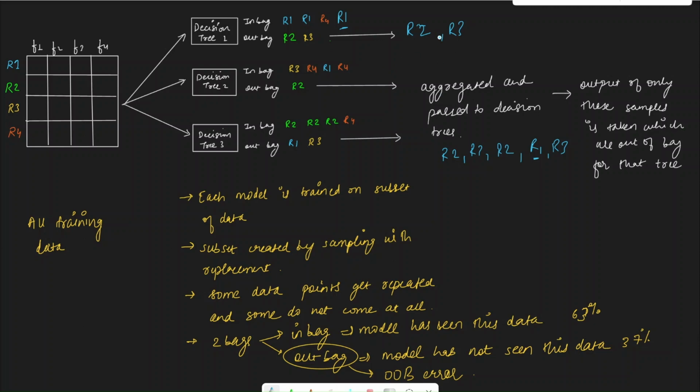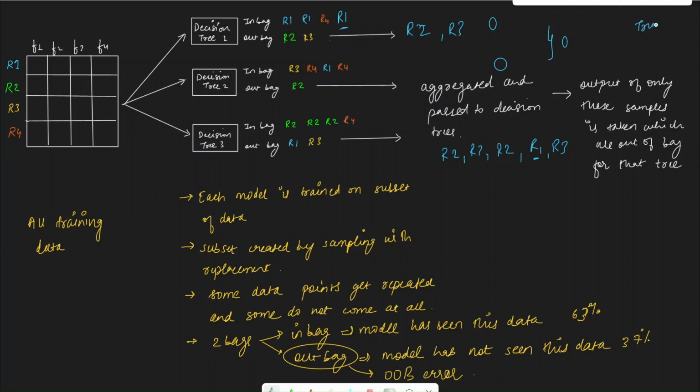Once we have predictions from all of these, suppose this was a classification problem of whether the email is ham or spam, and R2's prediction from this tree was 0, which means it's not a spam. R2's prediction here was also 0, it is not a spam. We cannot take R2's prediction from here for out of bag because it was already in bag. It is already trained on that data. So out of these two, we can do majority voting, and our final prediction is 0.